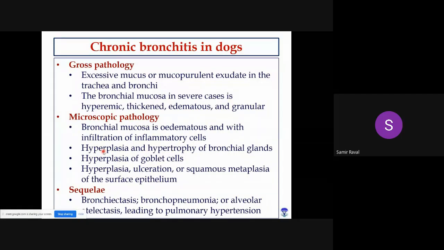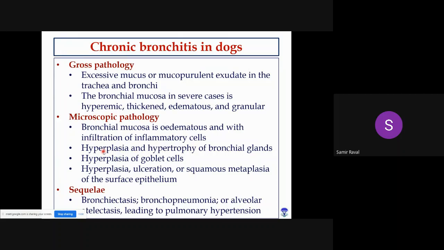Okay. And then you will also find that the submucosal glands, particularly the bronchial glands, show hyperplasia and hypertrophy. And as we know, with mucopurulent discharge the mucus is increased. Ultimately, why is this increased? Because the number of goblet cells is increased. These goblet cells will secrete this mucus. So ultimately, you will find hyperplasia of goblet cells.